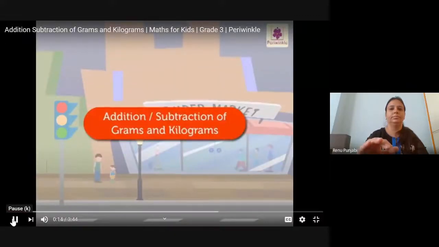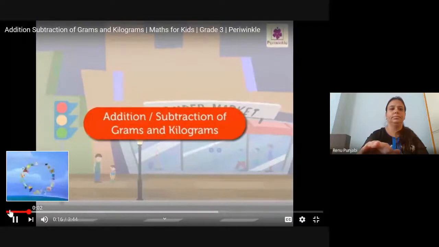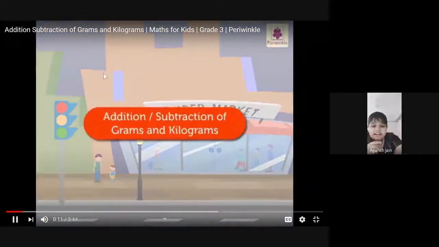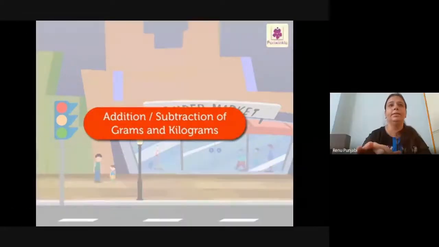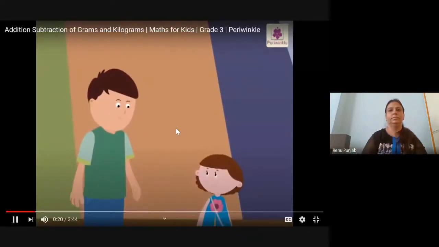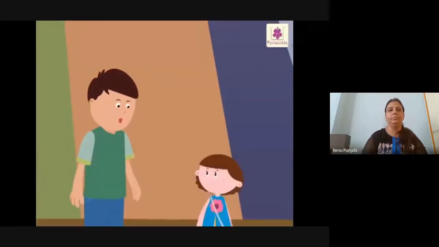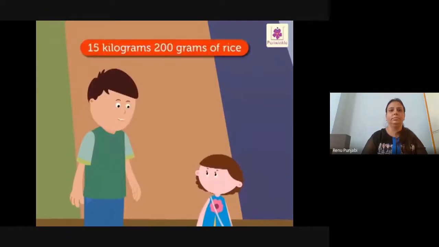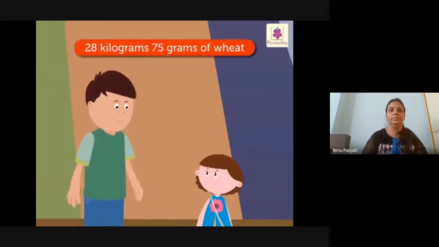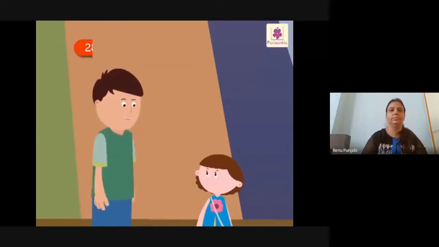Subtraction of grams and kilograms. Addition and Mute your subtraction mic. of grams and kilograms with Mary and her dad at the supermarket. Mary, we have to buy 15 kilograms, 200 grams of rice and 28 kilograms, 75 grams of wheat.